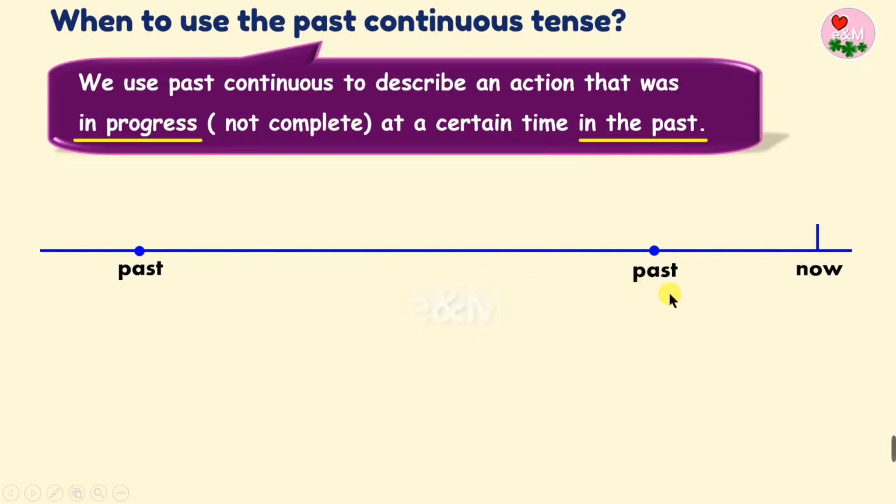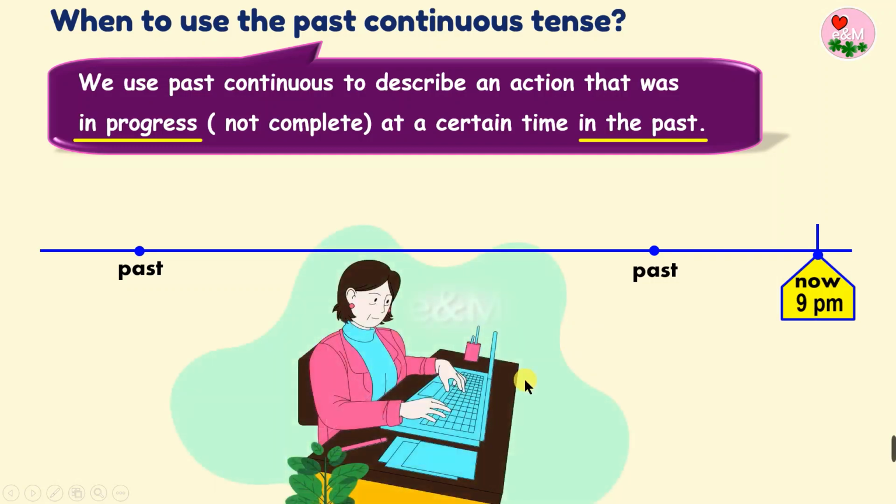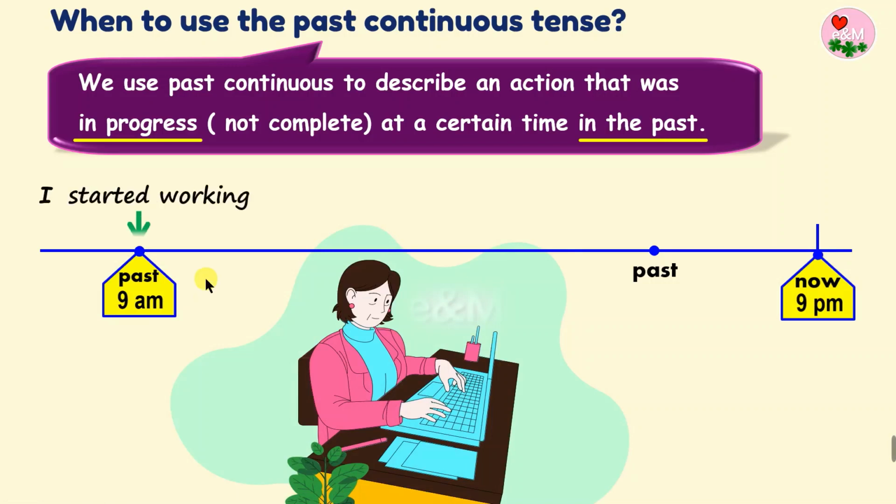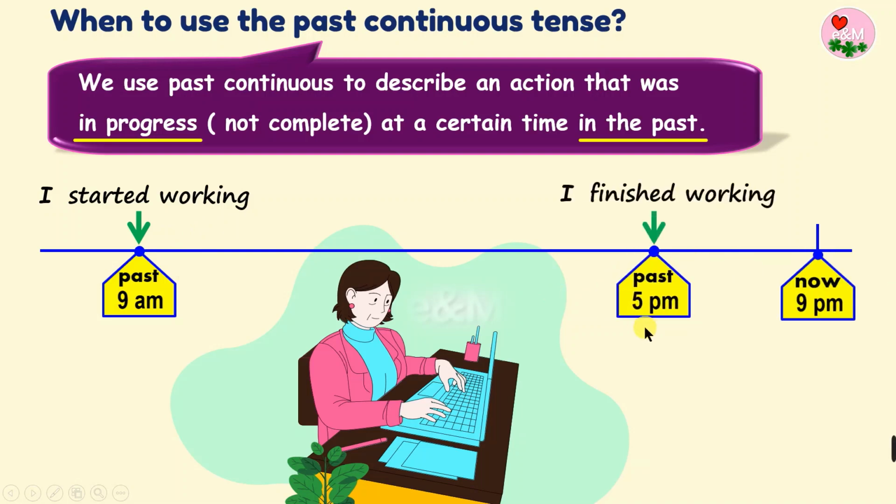So, let's say this is our timeline. This is now. It is 9 p.m. And let's say that in the past, before this time, you were working. Let's say at 9 a.m. you started work. So you could say, I started working at 9 a.m. I started is past simple. And then I finished working at 5 p.m. Again, that is past simple.